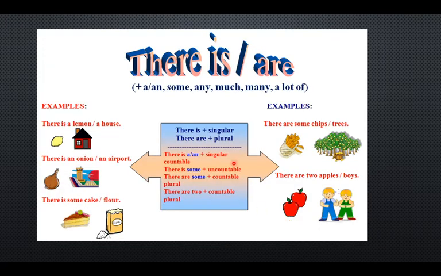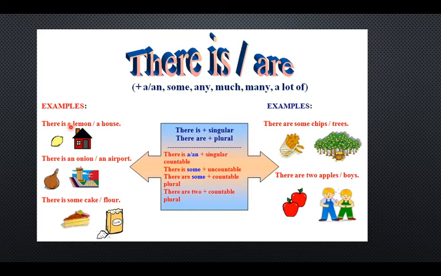Other important thing about there is and there are. All of this vocabulary: are, and, some, any, much, many, a lot of. There is, remember, singular. All the time you use there is for singular, and there are for plural. There is a or an in singular countables. What is the difference between a and an? Pay attention.